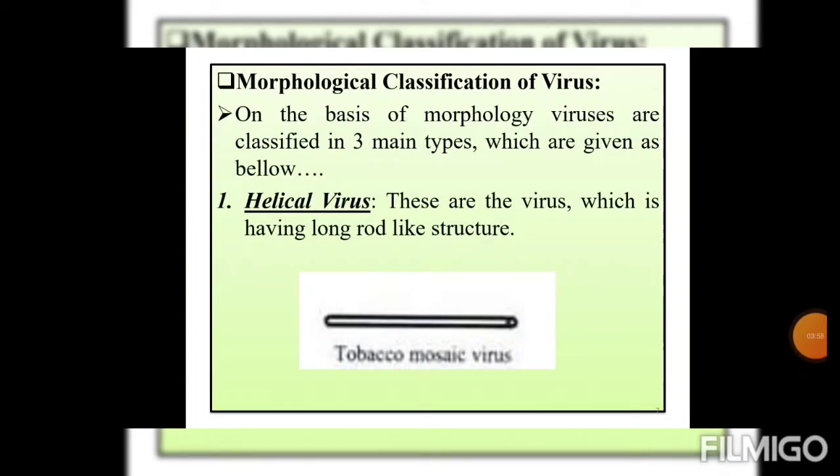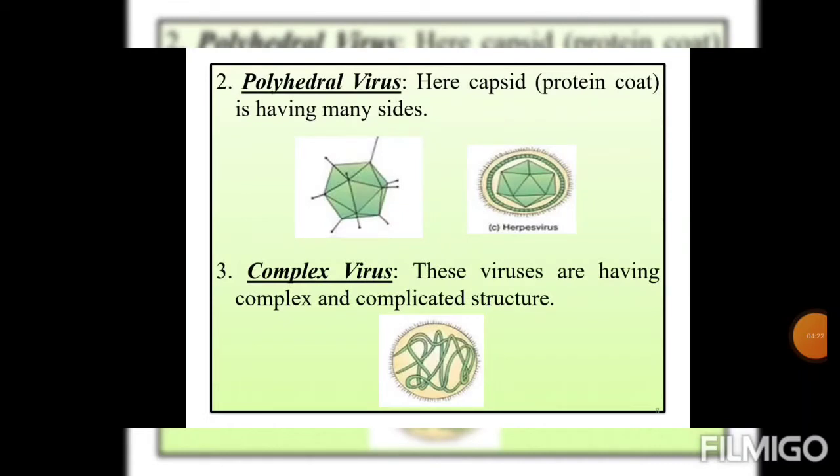Next point, morphological classification of viruses. On the basis of morphology, viruses are classified into three main types. One by one we will discuss their morphological classification. First class is the helical virus. These are viruses having a long rod-like structure. That's why we call this type of virus a helical virus. Next, polyhedral virus. We know poly means many and hedral means side. Here the capsid, also known as the protein coat, has many sides. That's why we call this type of virus a polyhedral virus.